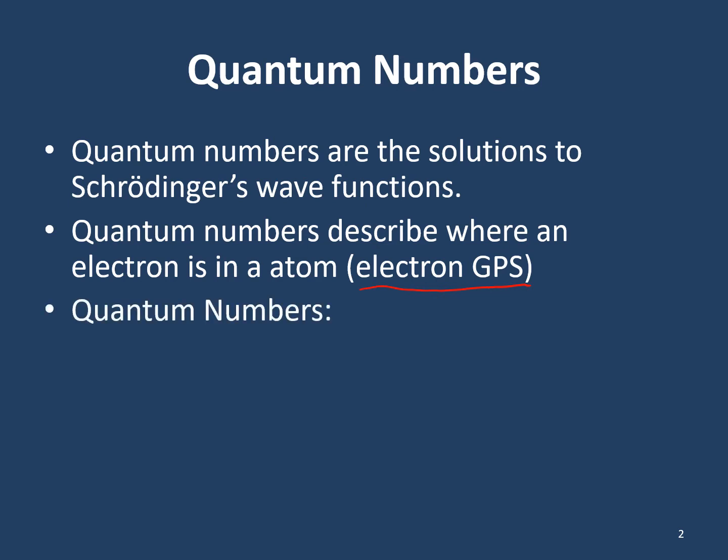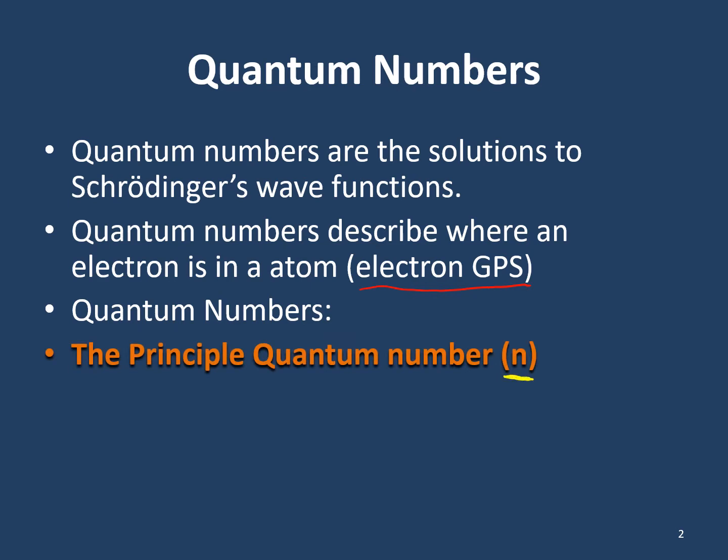So there are actually 4 different quantum numbers. The first quantum number is known as the principal quantum number, and funnily enough, we've been talking about it a lot already in this chapter, right? n is the energy level that our electron is hanging out at. So this was all what we talked about in video lecture number 2. So we've spent quite a bit of time talking about the principal quantum number.